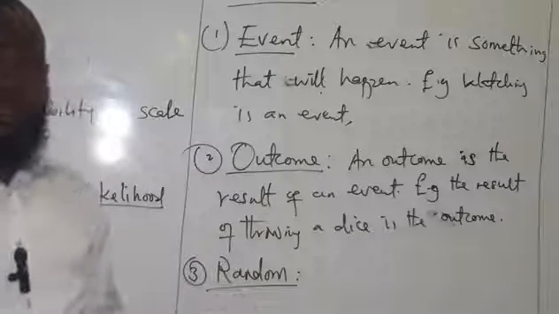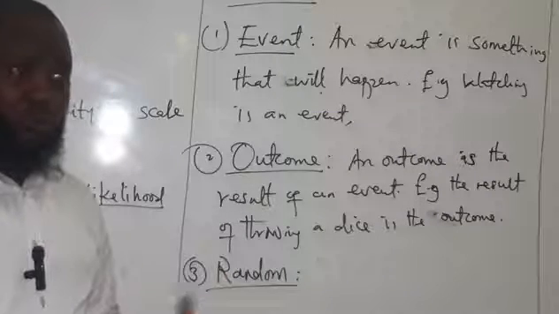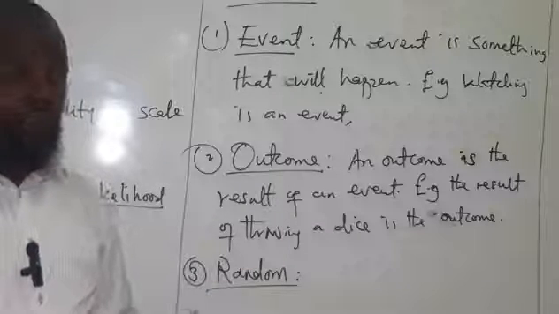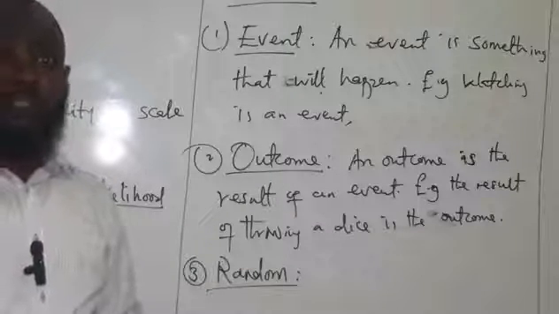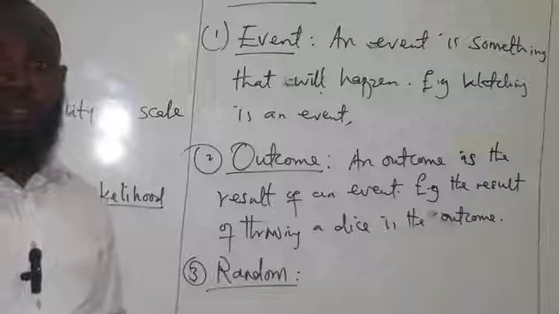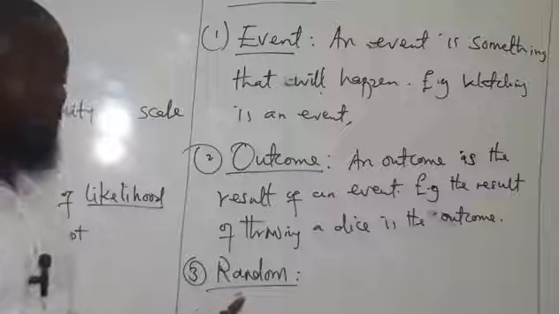We make use of this most often in statistics and probability, because we don't want to be biased when we are dealing with data, because we want to use data to make decisions. And if you are biased about it, you're not going to get the right outcome from it. So that's why we make use of what? Random.